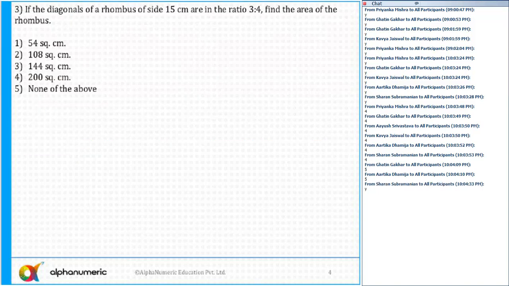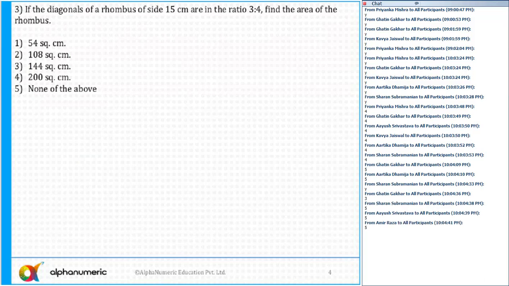Question number 3. What is the answer for this question? Again, a sitter. I'll say the correct answer for this question is option number 5, none of the above. The correct answer is 216. Okay. So anyone who wants me to discuss, or can I move to the next question? No doubt. Okay.